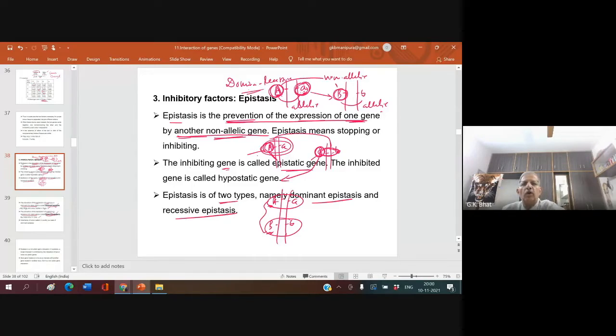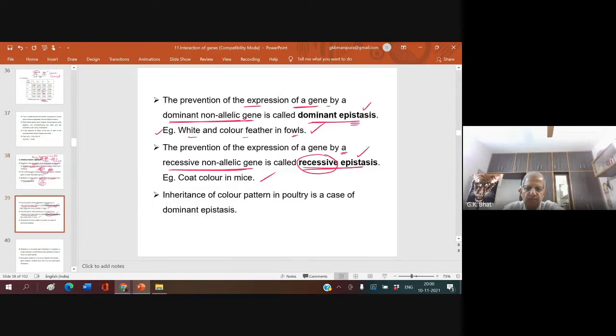Understood? So, if a dominant allele suppresses another non-allelic dominant allele, it is dominant epistasis. If a recessive allele suppresses another non-allelic gene, it is recessive epistasis. So epistasis is of two types: dominant epistasis and recessive epistasis. The prevention of the expression of a gene by a dominant non-allelic gene.